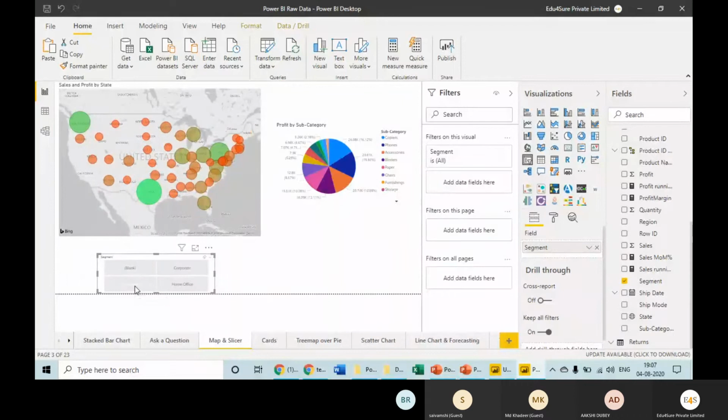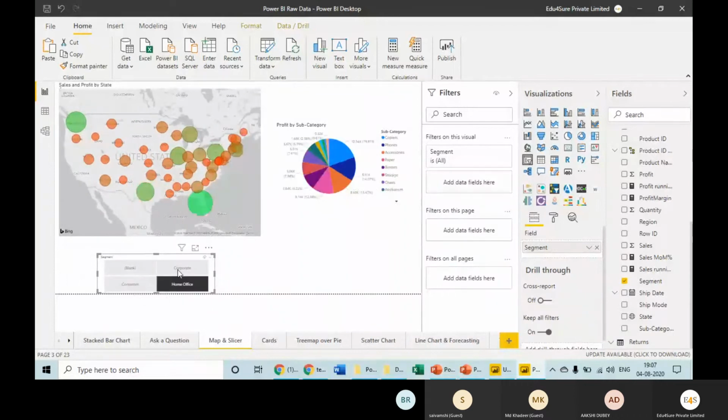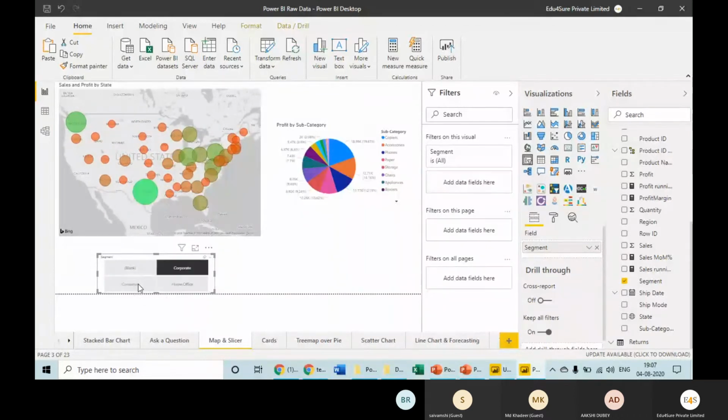So whenever we click on any value in the slicer, the other visuals actually change as per the selection. So this is called interactive charts or interactive visuals, dynamic visuals. And these actually get connected automatically. We are not connecting them manually,